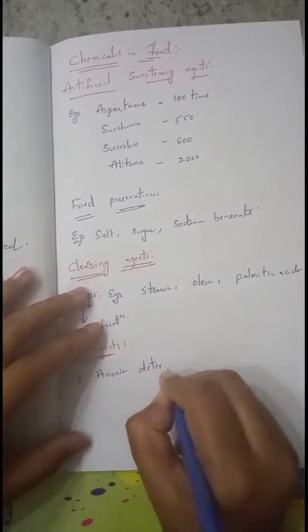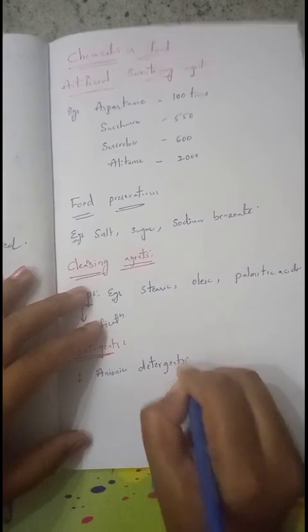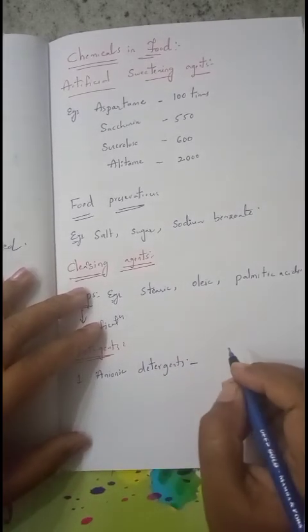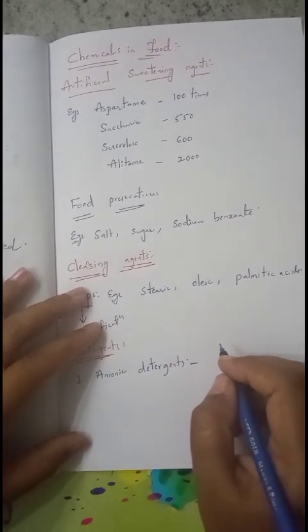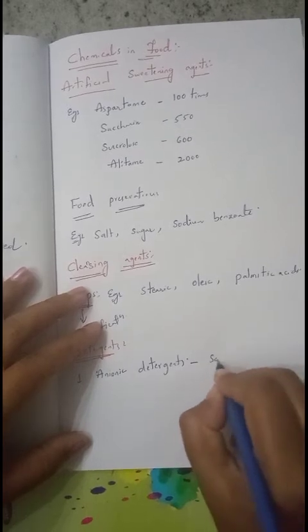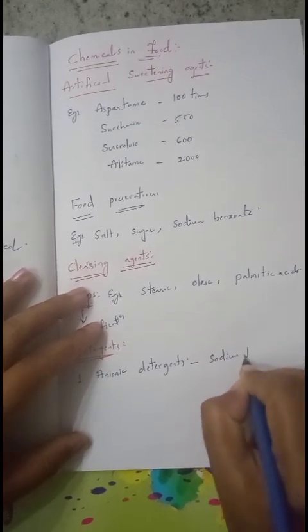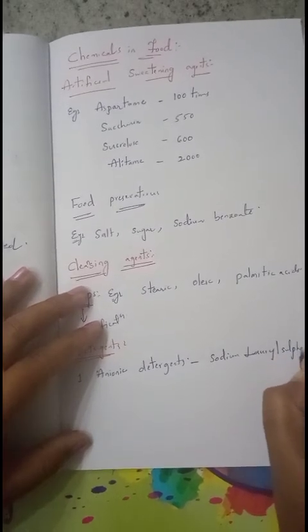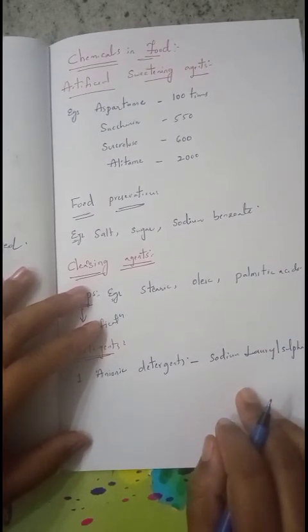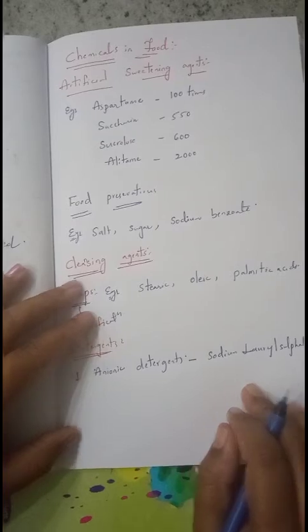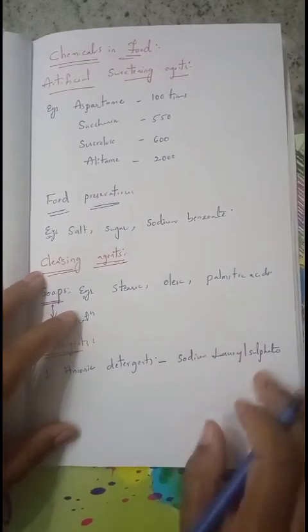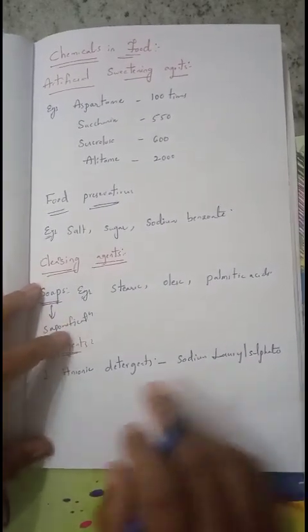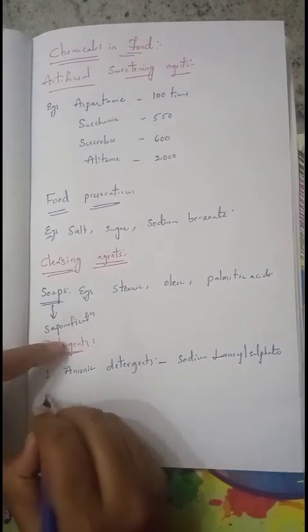Example for an anionic detergent is sodium lauryl sulfate. This is the best anionic detergent. Whenever it is dissolved in water, the anionic part shows the cleansing property. That's why we call them anionic detergents.